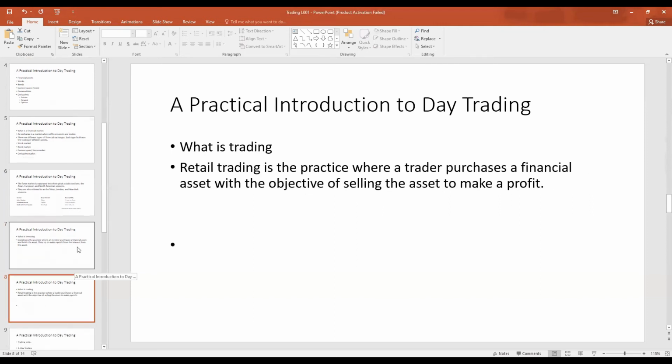So you might ask, what is trading? Trading is a practice where the trader is an economic agent who purchases a financial asset with the objective of selling the asset to make a profit. In other words, the trader realizes that the price of the asset fluctuates, and they try to make a profit from a change in the price of the asset. The price can go up, the price can go down. But regardless of which direction the asset goes, the trader tries to trade in the correct direction of the price and tries to profit off changes in the price of the asset.